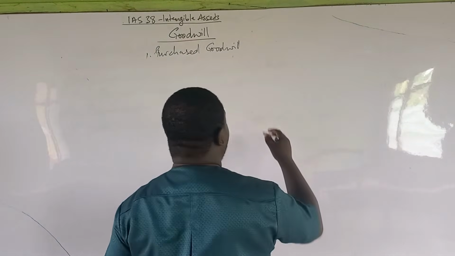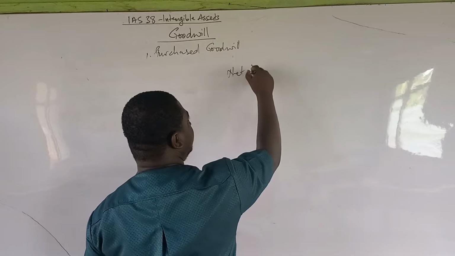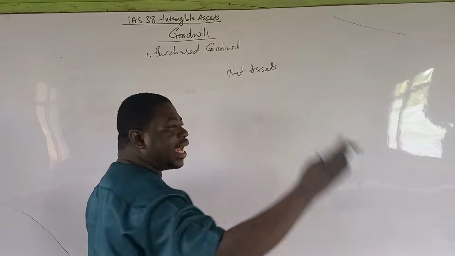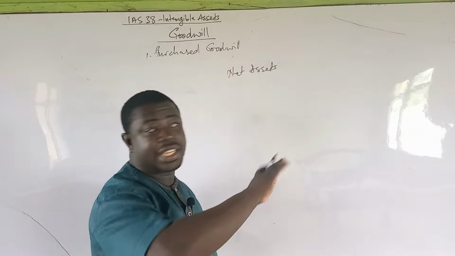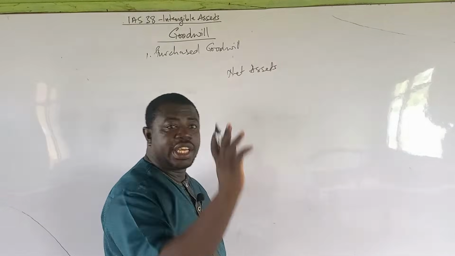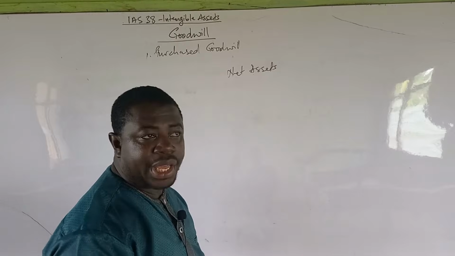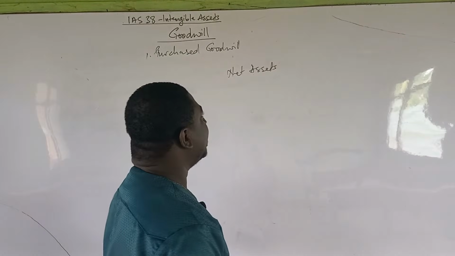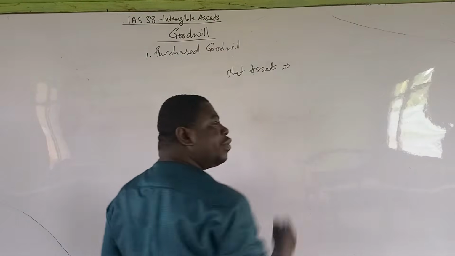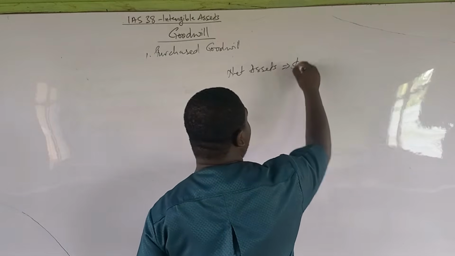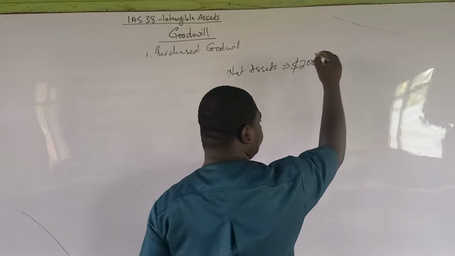So you realize that the net identifiable assets of the business, if you take the land, the building, the property, plant, the inventory, the receivables, payables, are worth 200 million.